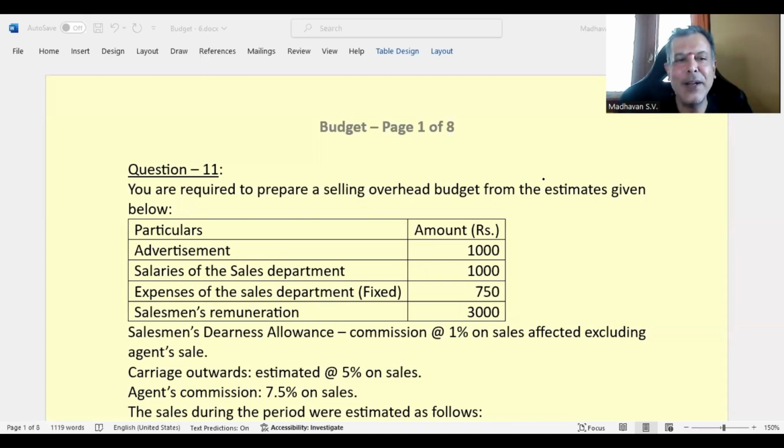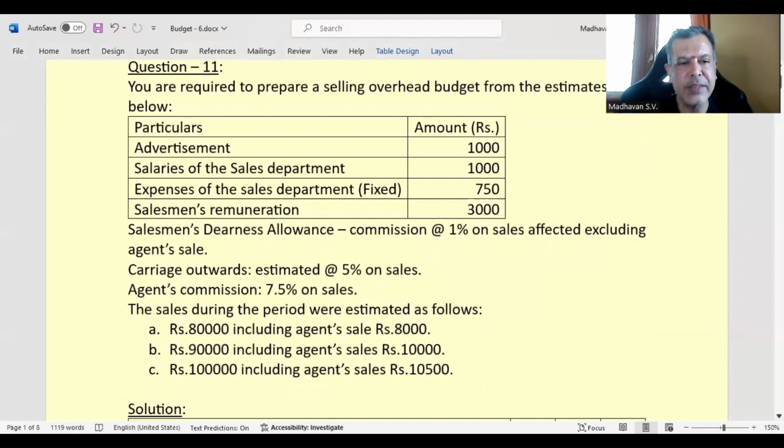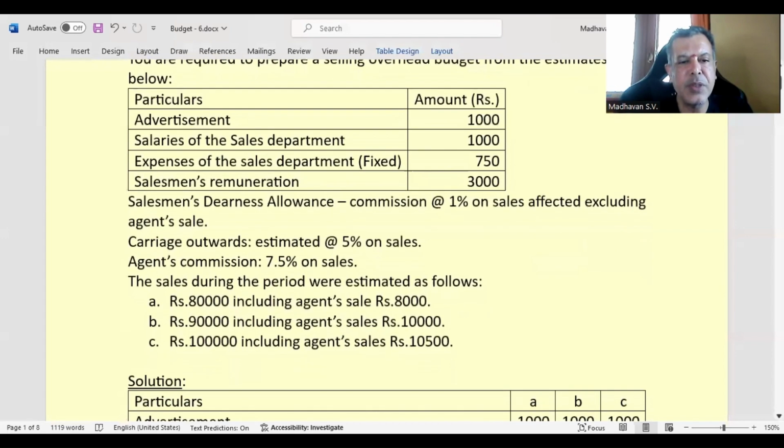Hello everyone. In continuation with our topic budgeting, the next question is question 11. You are required to prepare a selling overhead budget from the estimates given below. Advertisement 1000 rupees, salaries of the sales department 1000 rupees, expenses of the sales department fixed to 750 rupees, salesman's remuneration 3000. Salesman's dearness allowance, commission at the rate of 1% on sales affected excluding agents' sale, carriage outwards estimated at 5% on sales, agents commission 7.5% on sales.